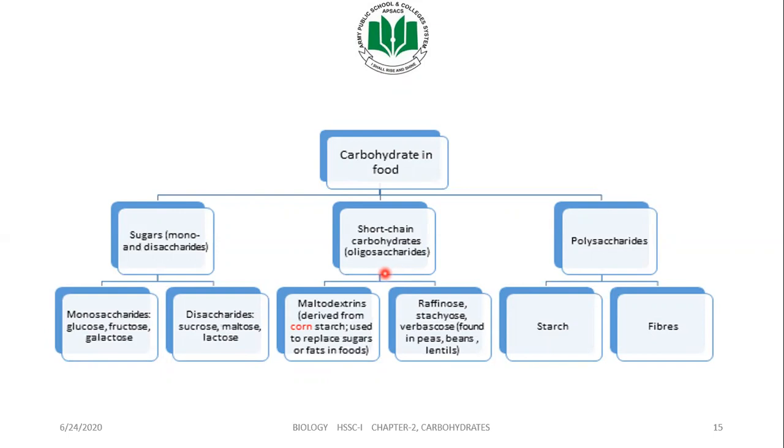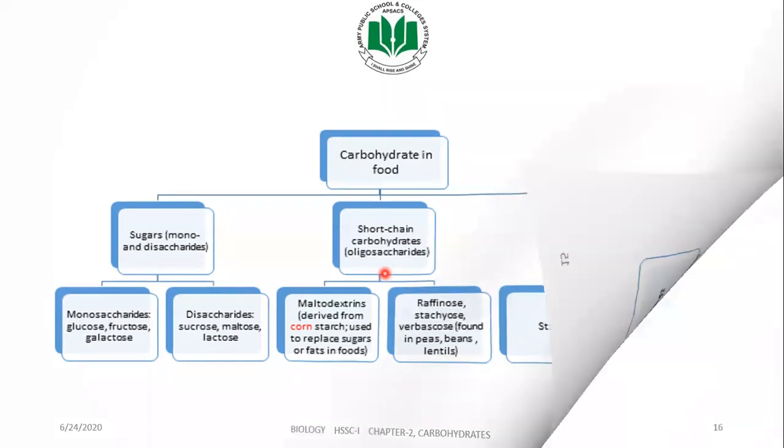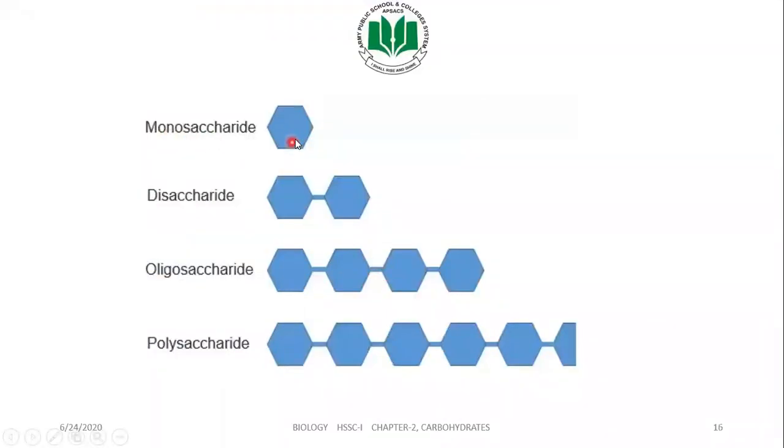Polysaccharide is the third type of carbohydrate. Poly means many, so many monomer saccharides join together to give one single large unit of carbohydrate. Examples are starch and fibers. You can see here monosaccharides have one compound, one glucose molecule. Disaccharide will have 2 glucose molecules. Oligosaccharide will have more than 2 but less than 10, while polysaccharides will contain more than 10 monomers of single saccharide units.